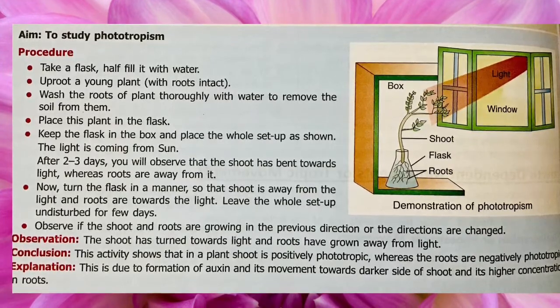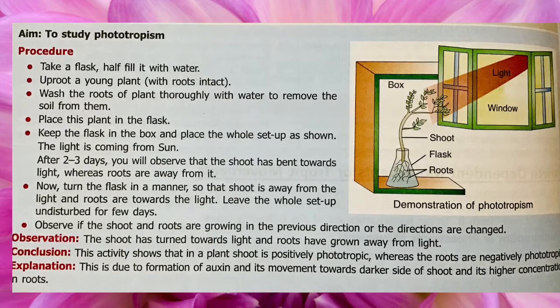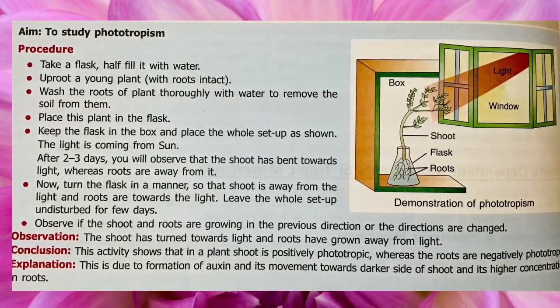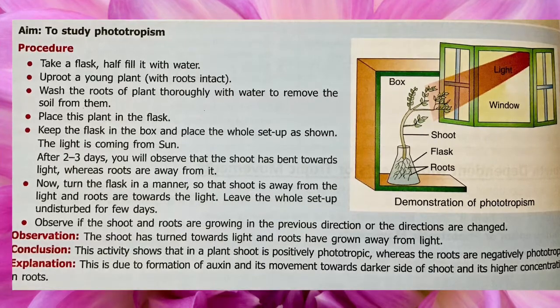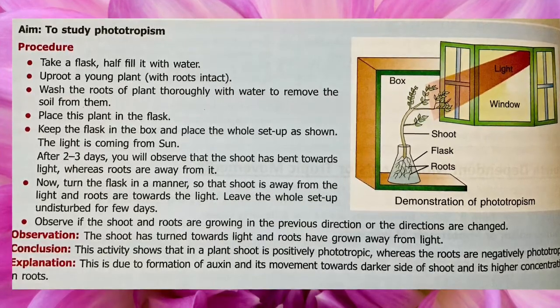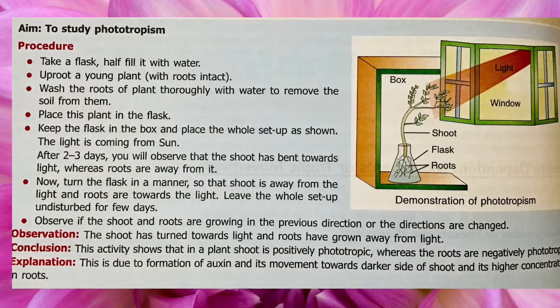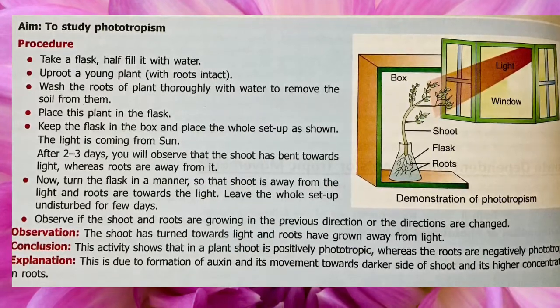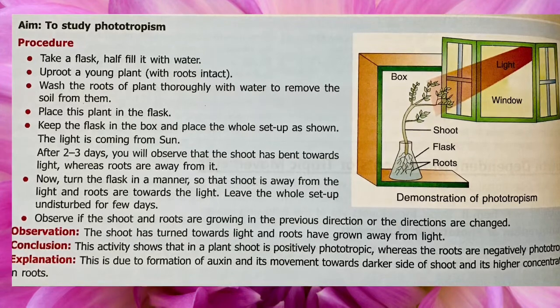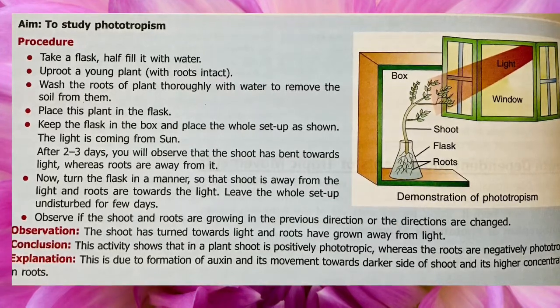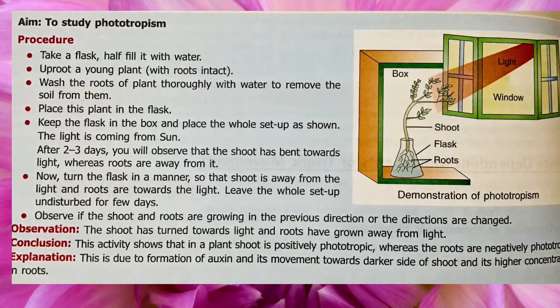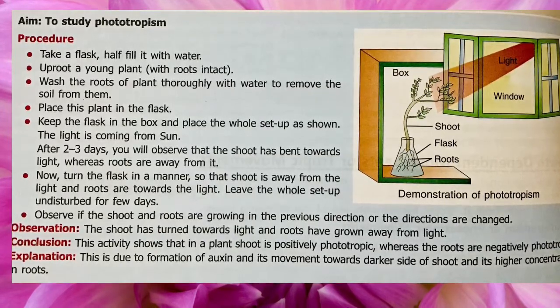Leave the whole setup undisturbed for a few days. Observe if the shoot and roots are growing in the previous direction or the directions are changed. You can observe that the shoot has turned towards light and the roots have grown away from light. This activity shows that in a plant, shoot is positively phototropic whereas the roots are negatively phototropic.